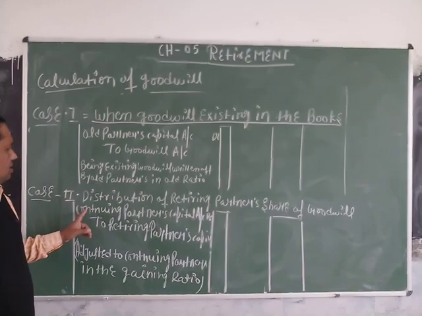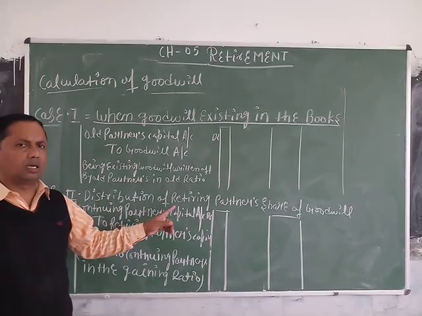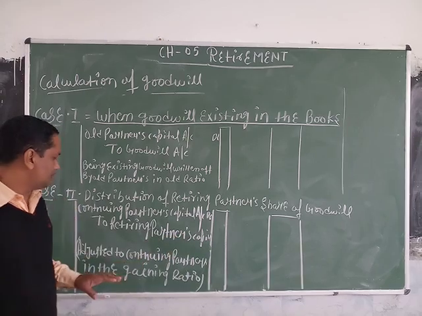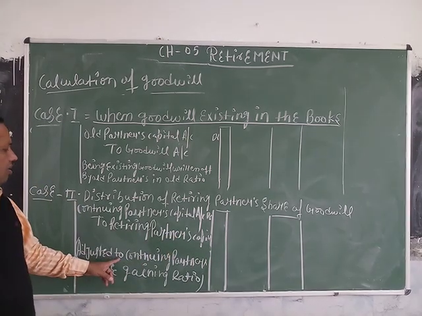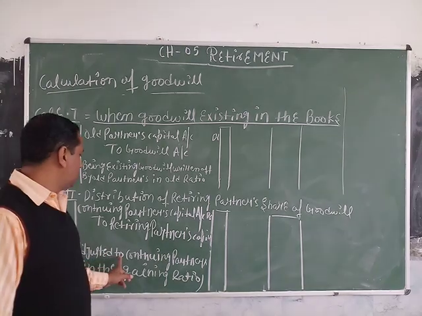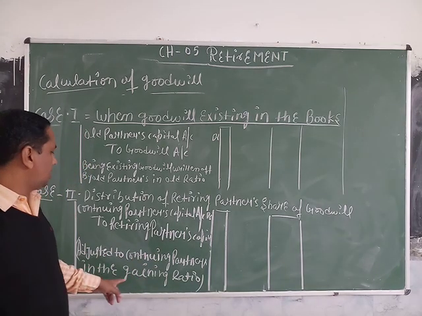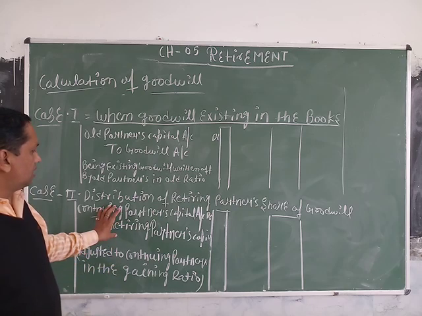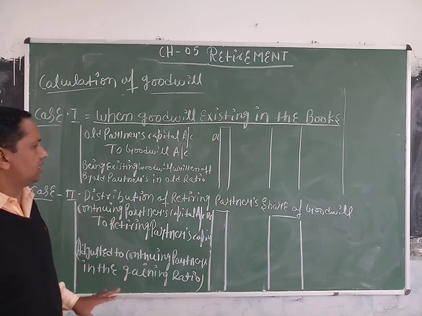So the journal entry is continuing partners' capital accounts debited to retiring partner's capital account, being adjustment of goodwill to continuing partners in their gaining ratio.